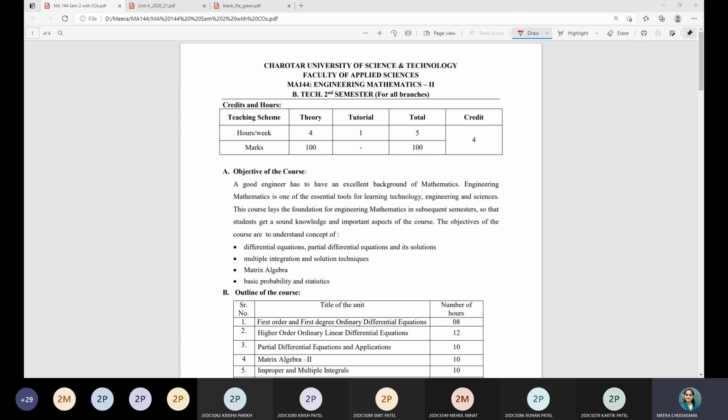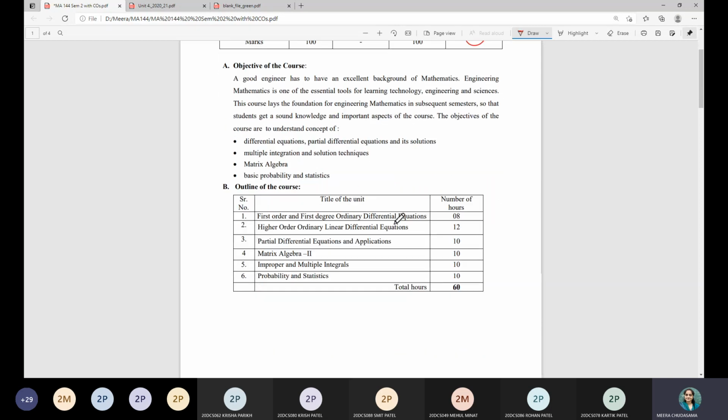So now let me talk about this. Your syllabus is a 4 credit course. Engineering Mathematics 2 is the name of the subject, and the code is MA 144. It consists of 6 units, in which the first 3 are divided as section 1 and the rest of the 3 chapters are divided as section 2. Section 1 will be taken by Krunal sir, section 2 will be taken by myself, in which 3 chapters are there: matrix algebra, improper and multiple integrals, and probability and statistics.